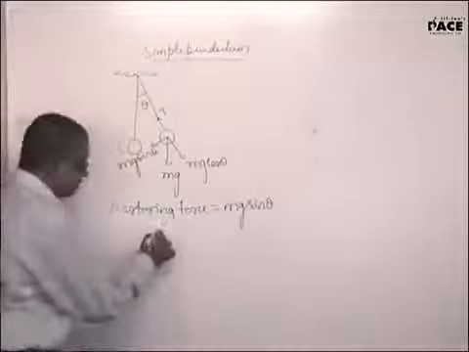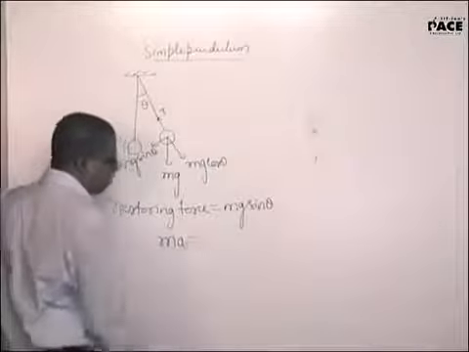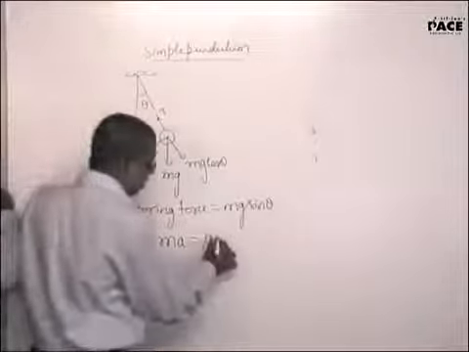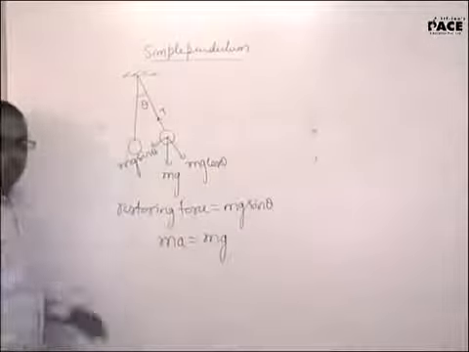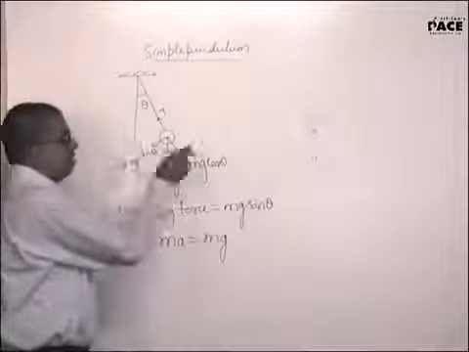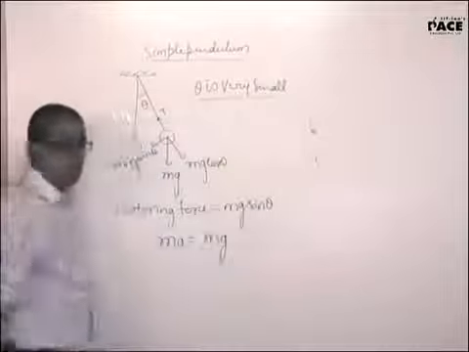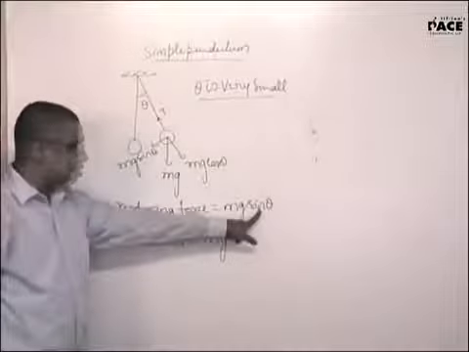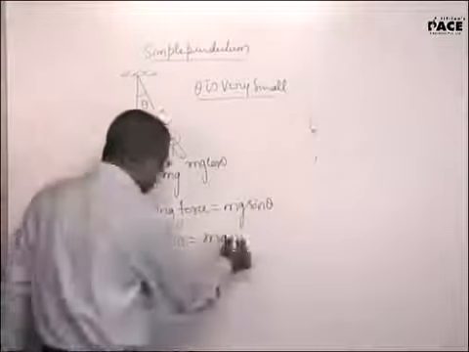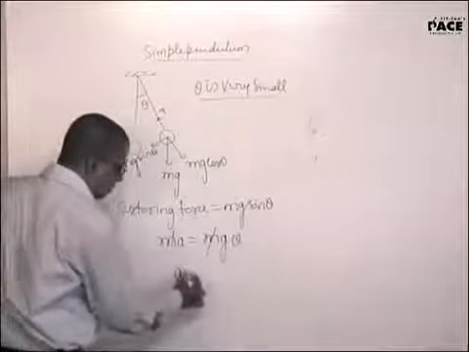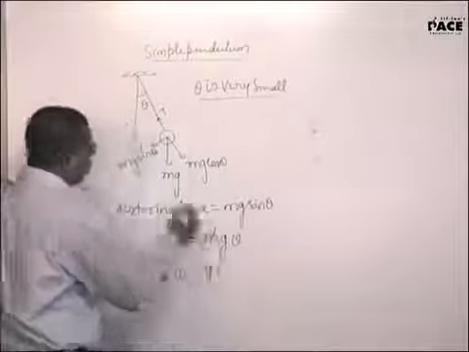If restoring force is mg sin theta, restoring force is equal to mass into acceleration. Remember, simple pendulum will be an SHM if and only if theta is very small. Only if theta is very small, sin theta can be replaced with theta. Cancelling out m, a is equal to g into theta.